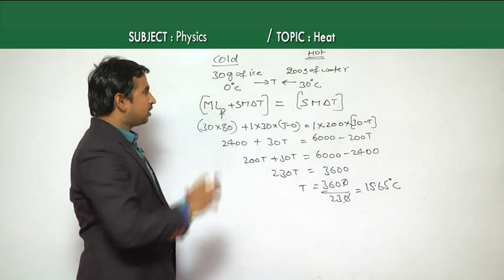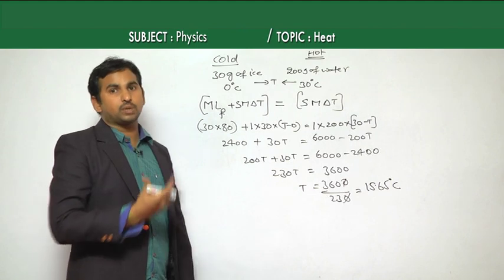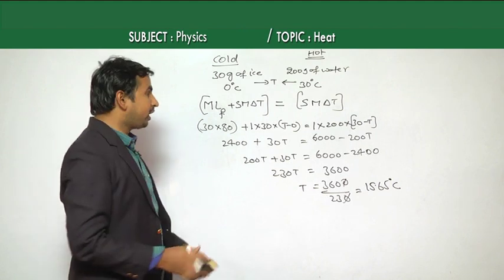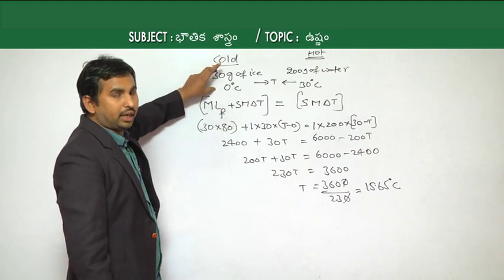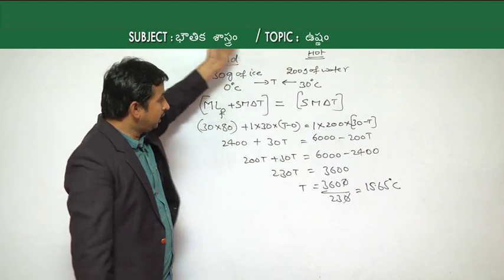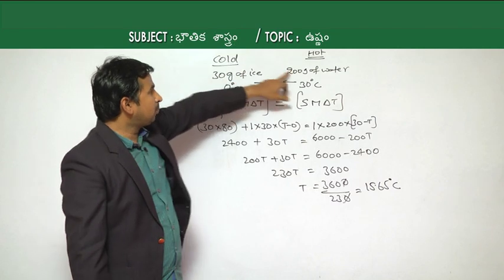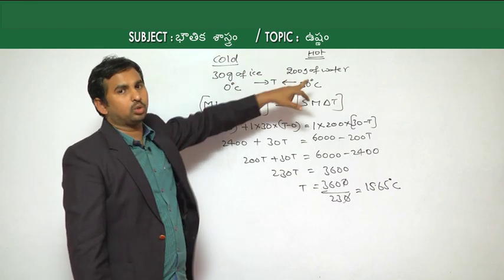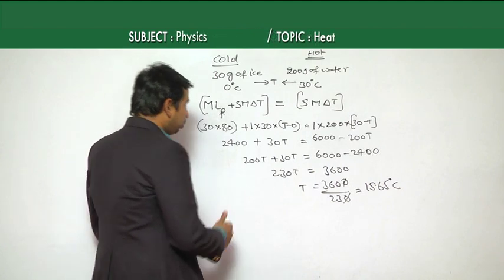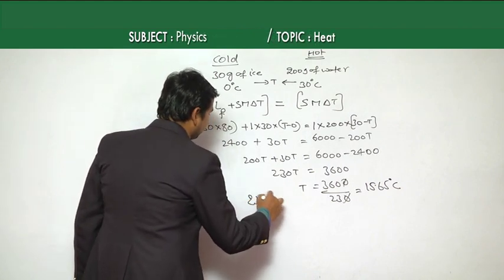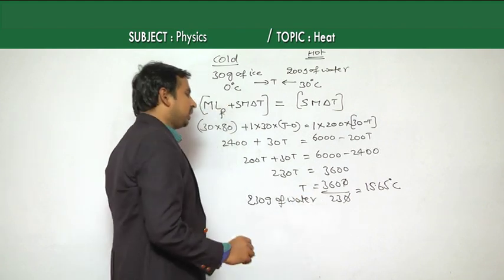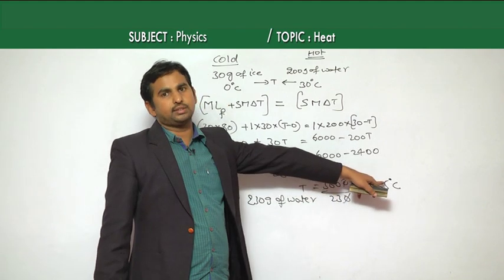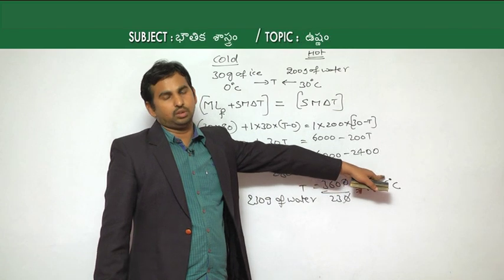So finally the mixture, which is the combination of ice plus water, has a total quantity of water: the 30 grams of ice, which is melted as water here, plus 200 grams of water. The total quantity becomes 230 grams of water, and that 230 grams of water is now available at 15.65 degrees Celsius.